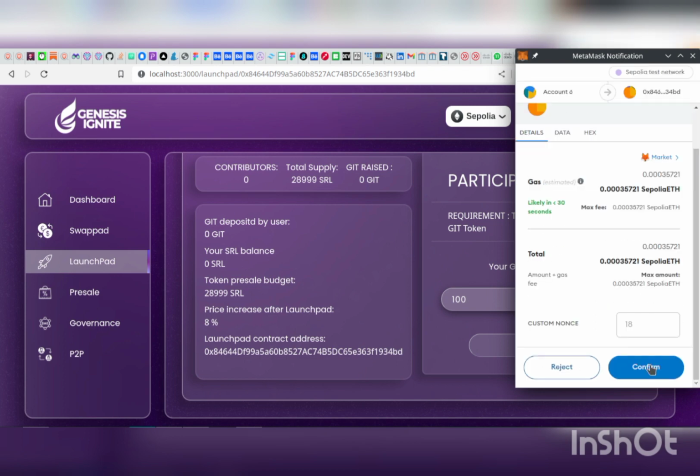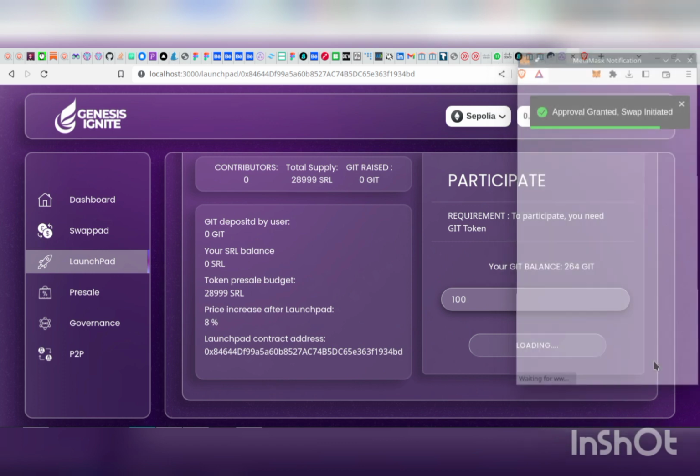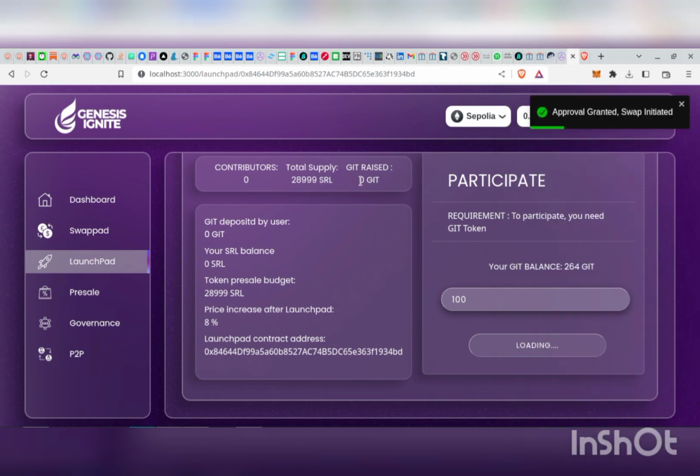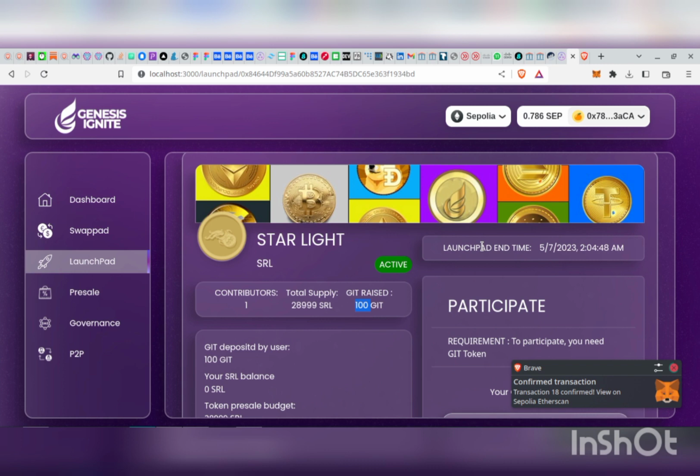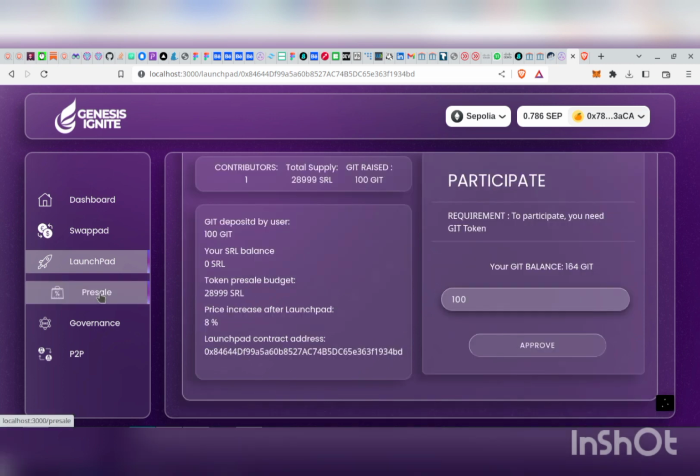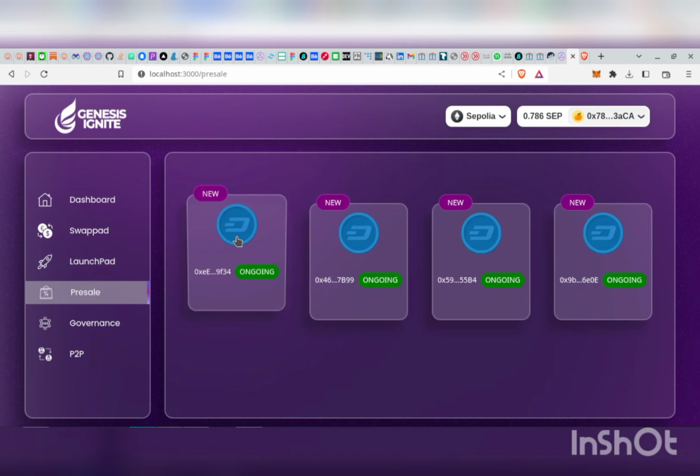So once I sign this transaction and it is successful, I'm expecting the GIT raised to increase to 100 and the contributors to increase by 1. As you can see, it just did. We have 1 contributor and we have 100 GIT raised. So with this, this user has successfully participated in this Launchpad, and we know that the Launchpad is ending on the 5th. So that is it.